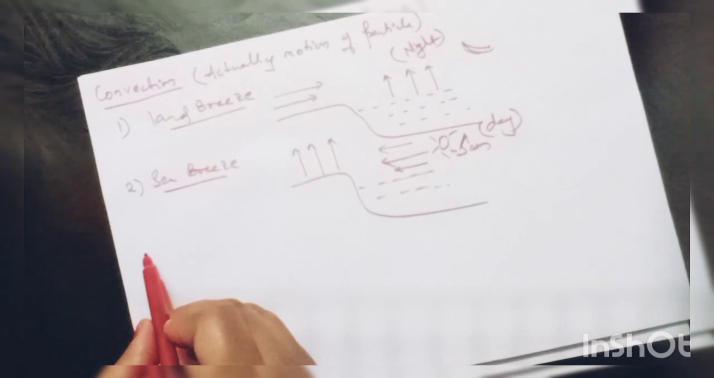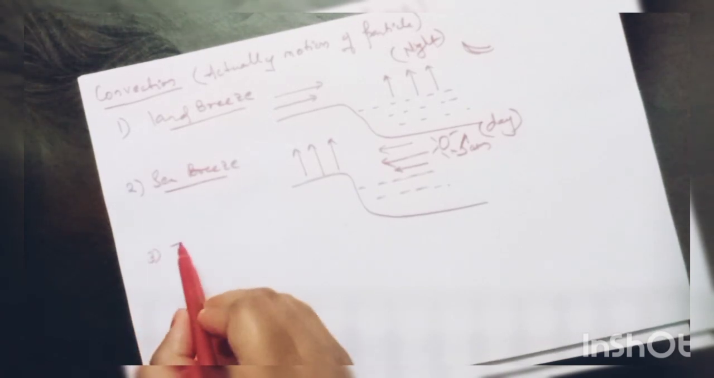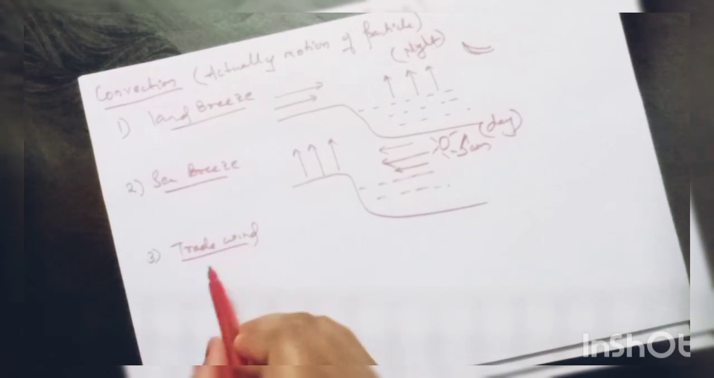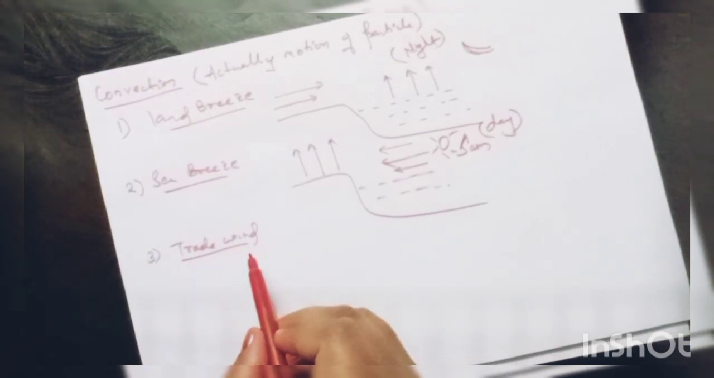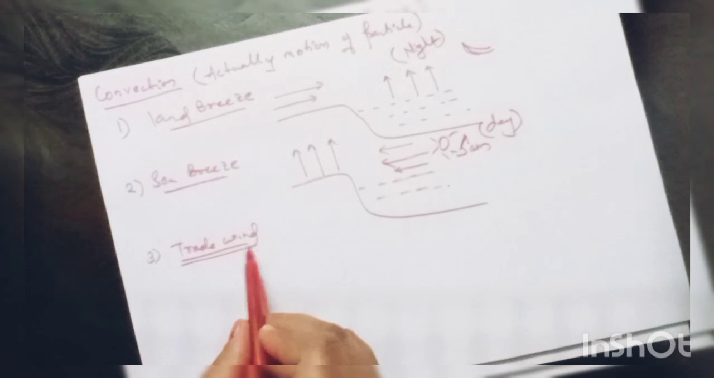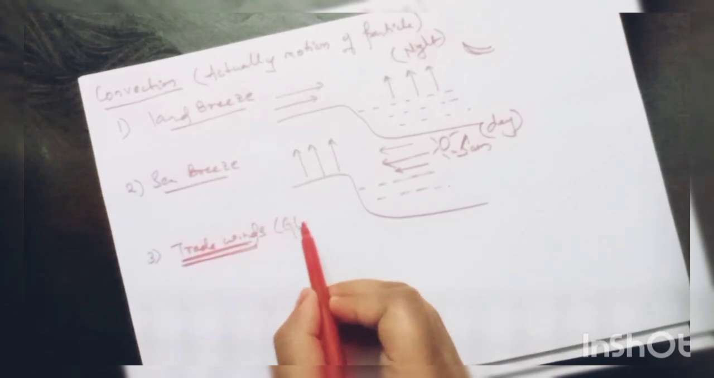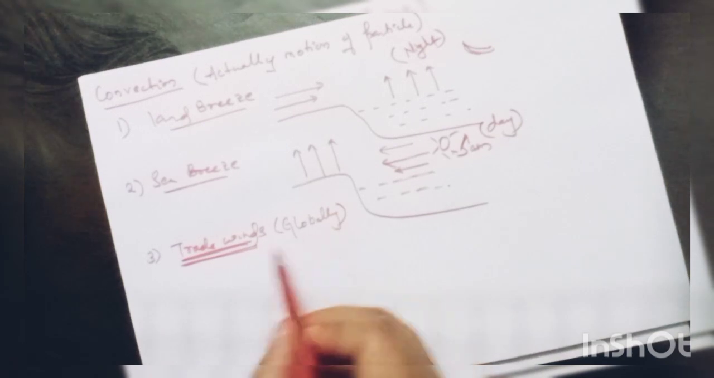Other examples of convection current are trade winds or monsoons, winds that carry a lot of moisture from the equator to the northern and southern hemisphere. So this is a global wind that occurs, a large scale phenomenon occurring, and also ocean currents.